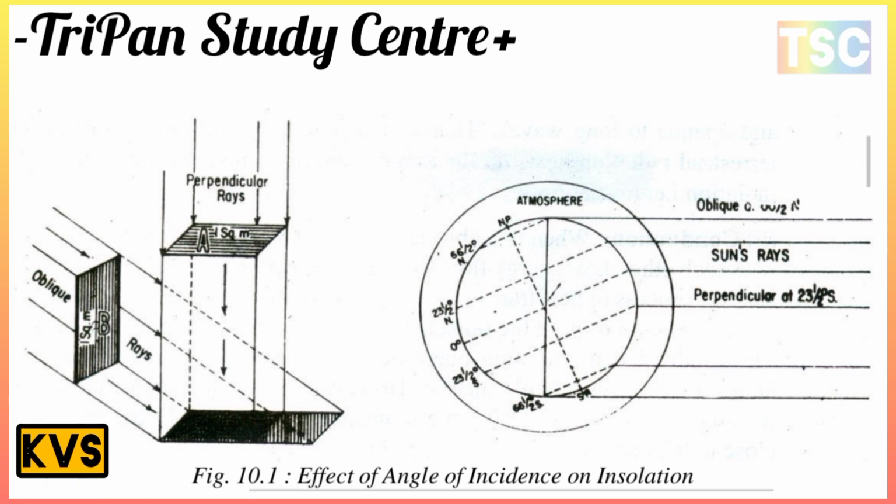And important here, this diagram shows the effect of the angle of incidence on insolation. This is a most important diagram, shown on your screen. There is the effect of the angle of incidence. The diagram shows the angle through the atmosphere, and zero is where the sun's rays are perpendicular. The perpendicular ray goes to this side, and there are incidence effects on insolation.